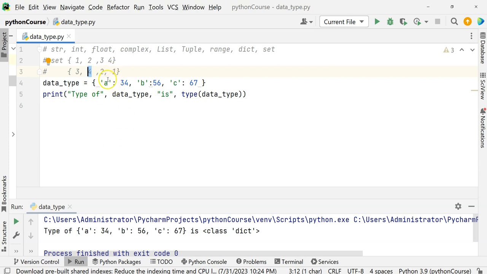Again, in sets, you cannot have duplicate members. If you put duplicate members, right? See, now 1, 2, 1, 3. This set is same as what?